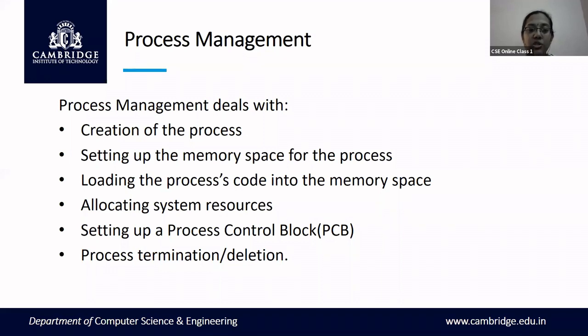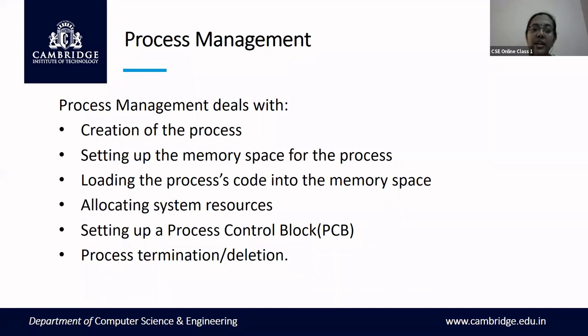The next job is setting up a process control block. The process control block is a memory location where you store all the details of the process: in which state, what is the status of the process, and what is the ID of that process. Every process that is created is allocated an ID. It also stores what type of operating system it is using, whether a hard real-time or a soft real-time operating system, because we are concentrating on real-time operating systems for embedded systems.